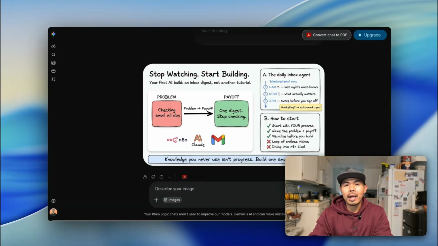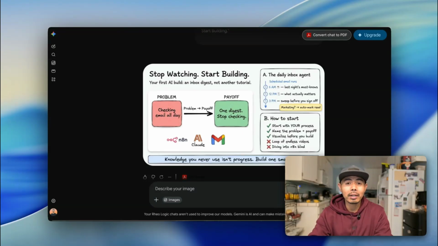Yesterday afternoon, I got a text from a friend of mine. I've been working with her for several years. She's in the IT field and it's really technical. Her company just gave her access to n8n and she's getting overwhelmed with all this information. Now, for some of you who are watching this episode, you're probably in a similar boat. You've watched a lot of tutorials on Claude Code, on Hermes, on n8n, and there's always these new changes, new promises that AI can make your life better, can make you money, and you get overwhelmed with this information and you don't know what to do. Trust me, I've been there.